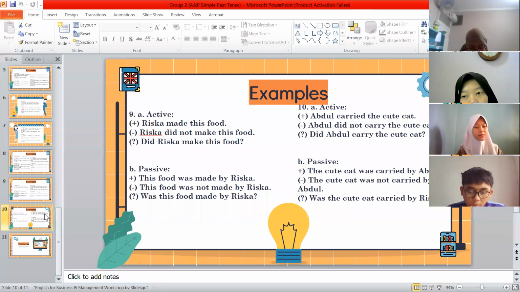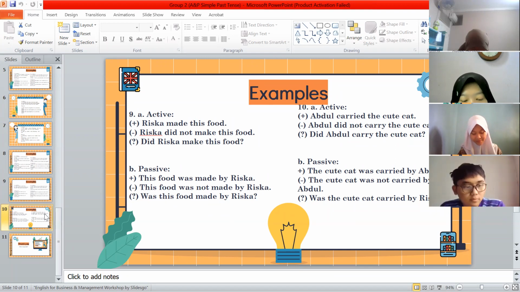Number one, the active sentence: the positive is, Rizka made this food. The negative is, Rizka did not make this food. The interrogative is, did Rizka make this food? The passive, the positive is, this food was made by Rizka. The negative, this food was not made by Rizka. And interrogative is, was this food made by Rizka?